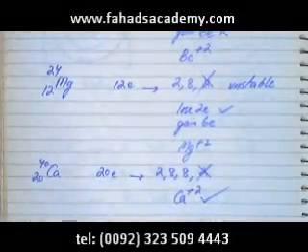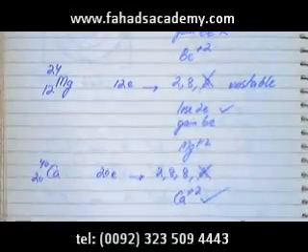So group 2 elements form +2 ions, and that's a general trend. Group 1 ions form +1.